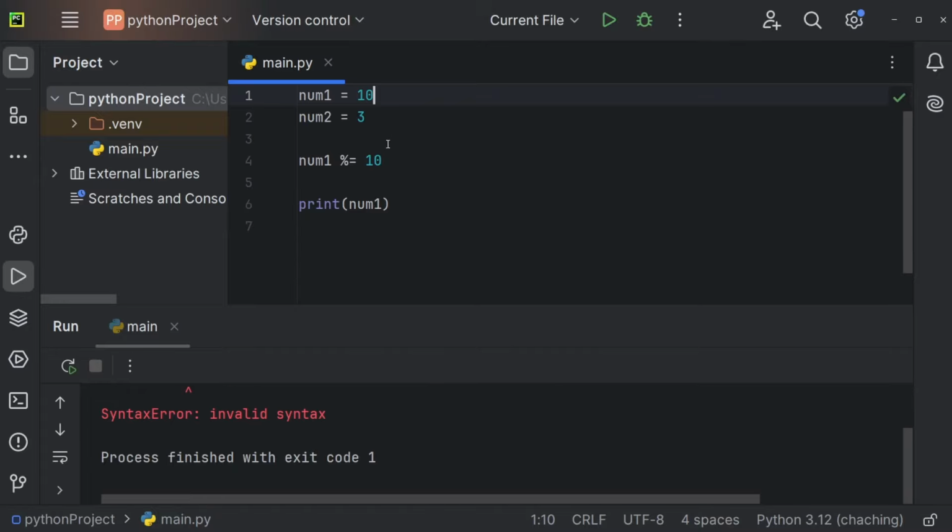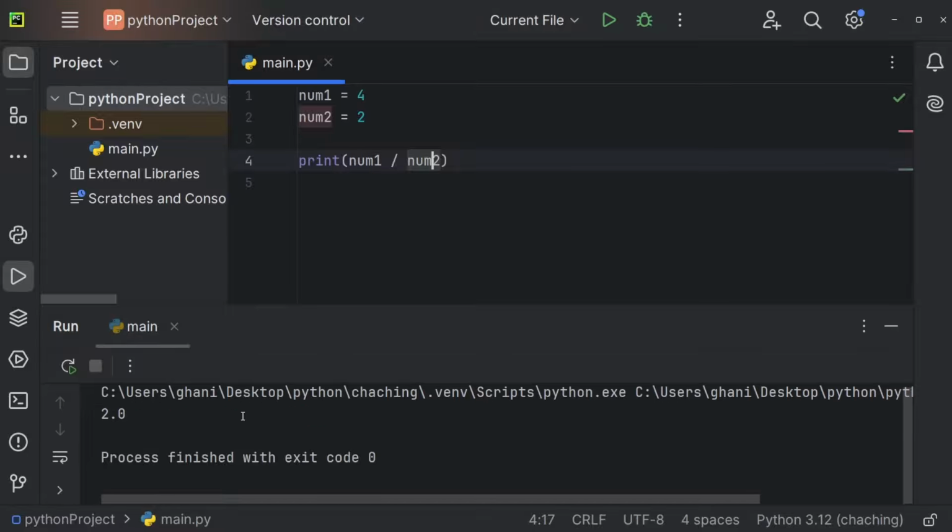Let me also print the result of a division for you. So let's divide num1 by num2, so 4 divided by 2, and let me remove this line right here. And let's just print num1 divided by num2 like so. And we're going to play this, and you can see we're getting 2.0 in the console.